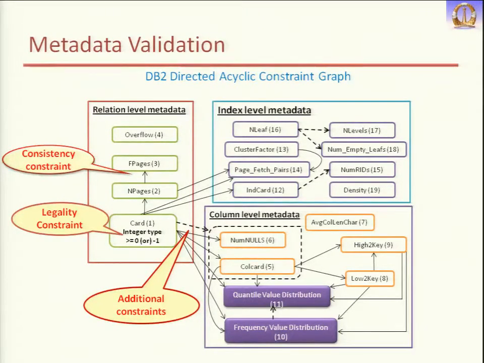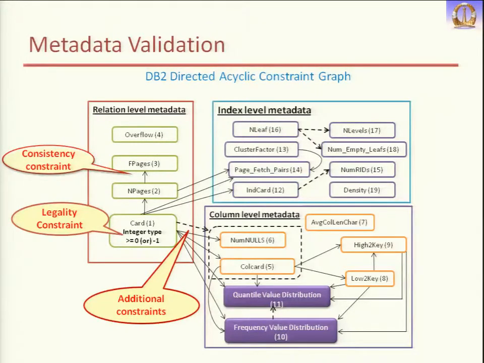Now in the case of DB2, some of the constraints were missing. According to the official documentation, they had not mentioned a few constraints. So we represent those constraints by these dashed lines. If you see number of nulls and column cardinality, I know from this edge that number of nulls should be less than or equal to cardinality, and the cardinality of a column should be less than or equal to the cardinality of the relation.